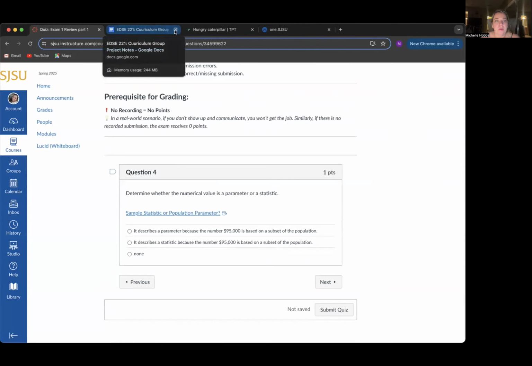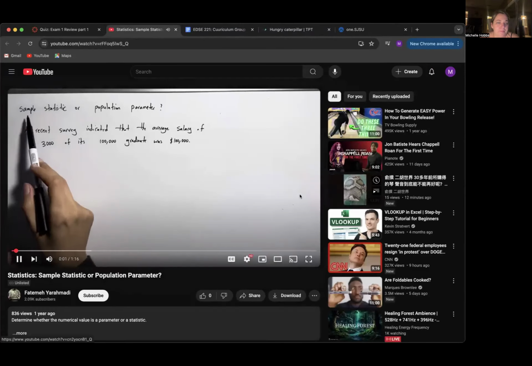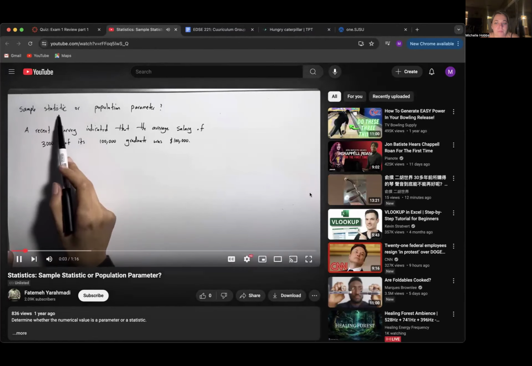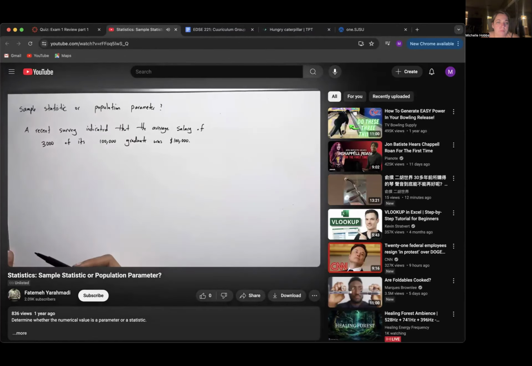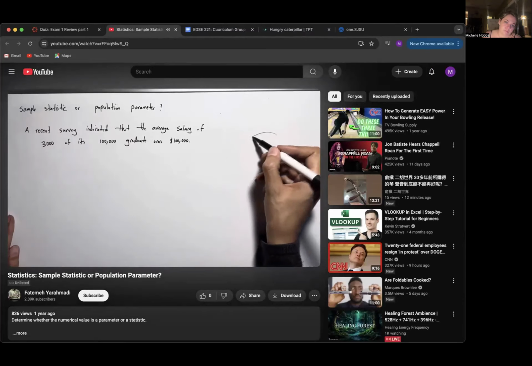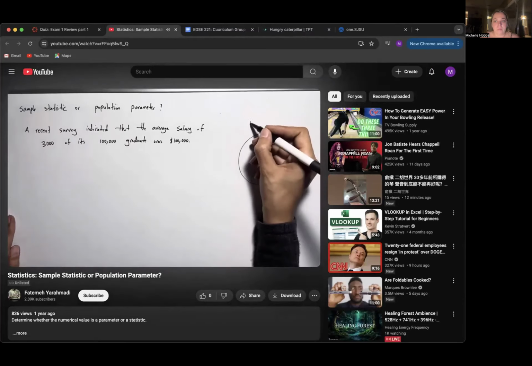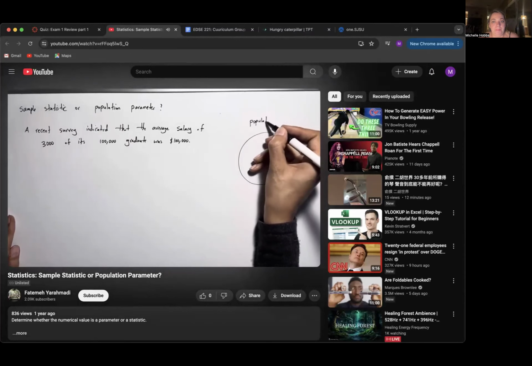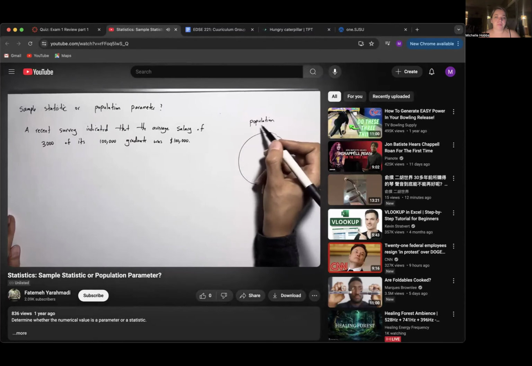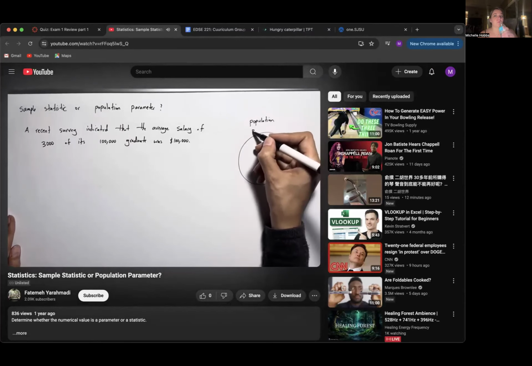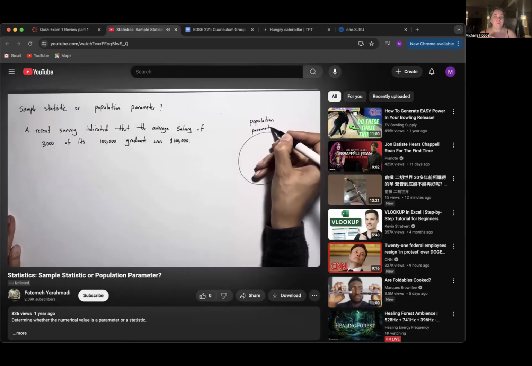Okay, determine whether the numerical value is a parameter or a statistic. Let's go ahead and open up. This question says, identify, is it a sample statistic or is it a population parameter? Remember that if you have a population, the larger set, any numerical characteristic for a population is a population parameter.